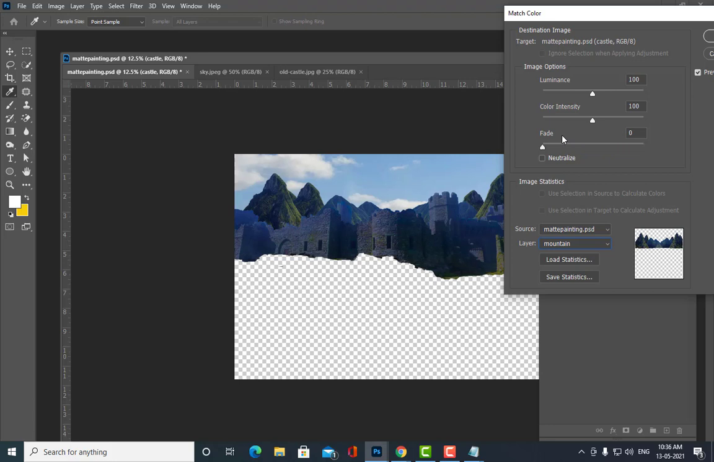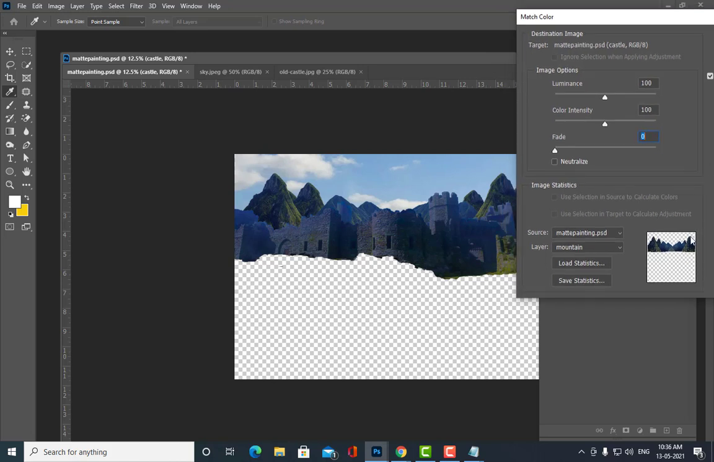Okay, how much matching effect you want, you can decide with this fade option. So if, let us say, the fade value is maximum 100, see, now the matching effect is totally gone. So we have removed the matching effect. If the fade option is 0, now there is 100% matching. So we can decide how much matching effect we want for our image.